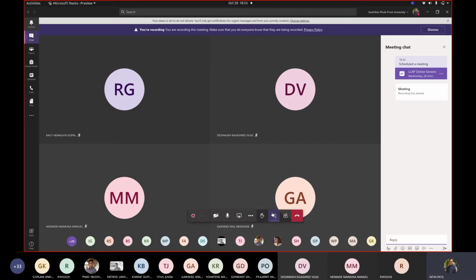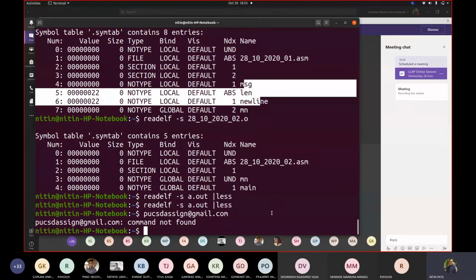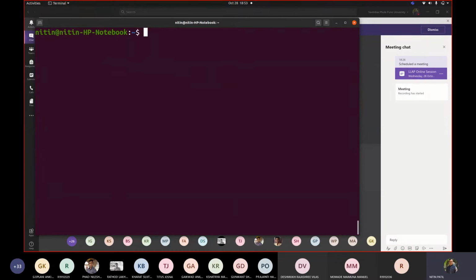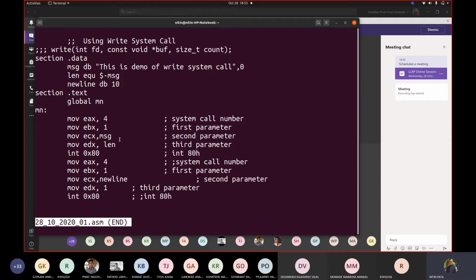Okay. So let me go back here. What are the targets that I gave? What I showed today to you is this one. You can write the system call code like this. Fine. Now when we wrote this, can anybody tell me why the output is shown on two different lines, the same output repeated twice?